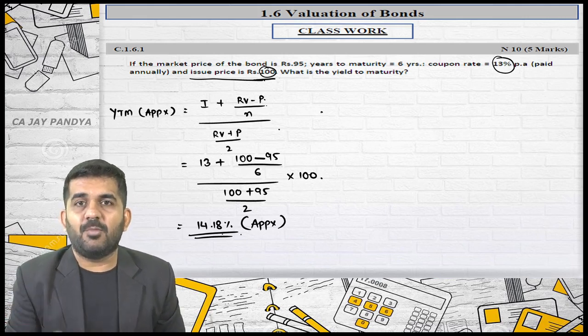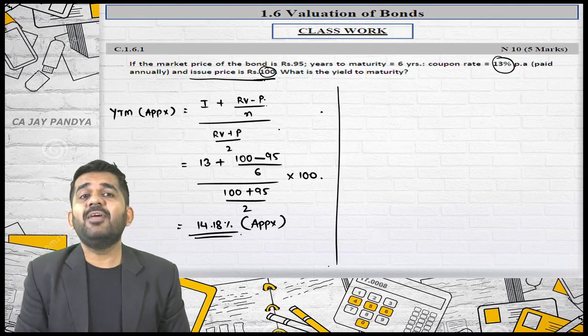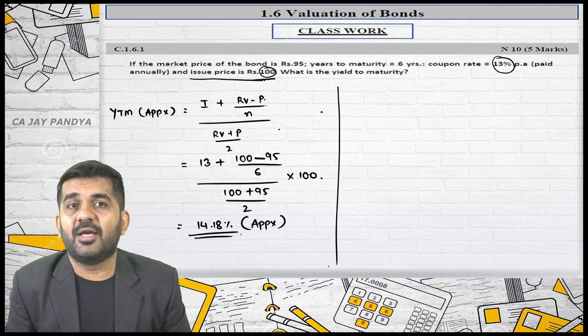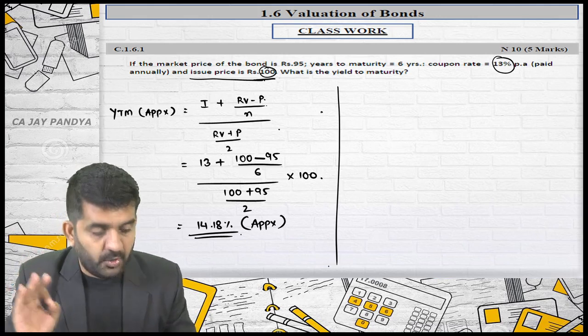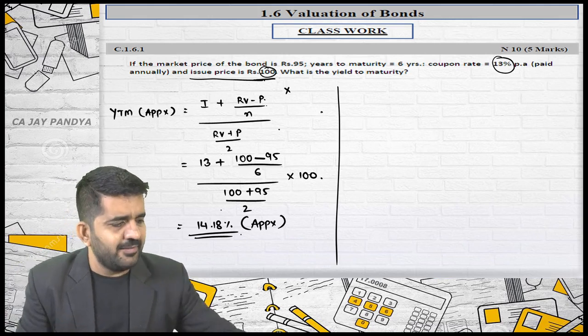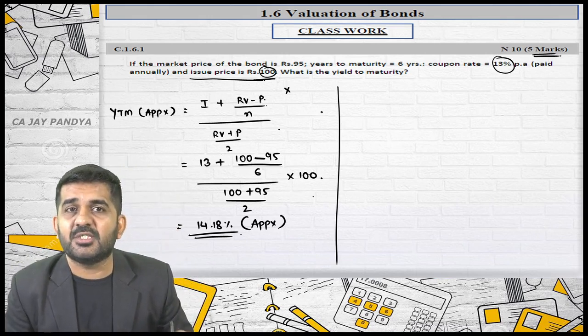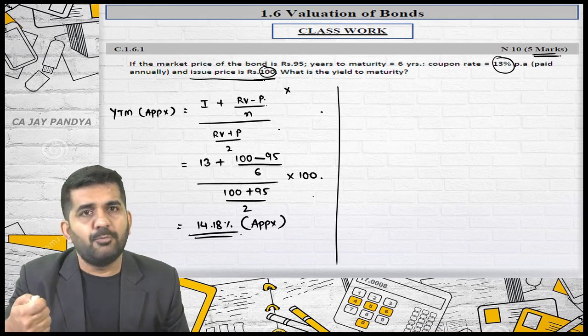This will give you 4 marks. The answer is yes. See, many students ask me, sir, why we cannot find out actual IRR? You can always do it if you are not going to use this approximation technique. But understand, this was how many marks question? 5 marks question. Finding out IRR even in this simple question will be lengthy. I'm not saying it will be difficult.